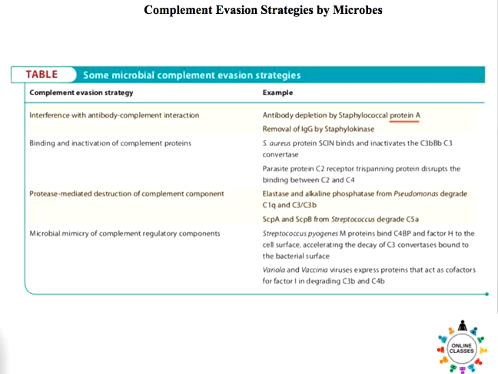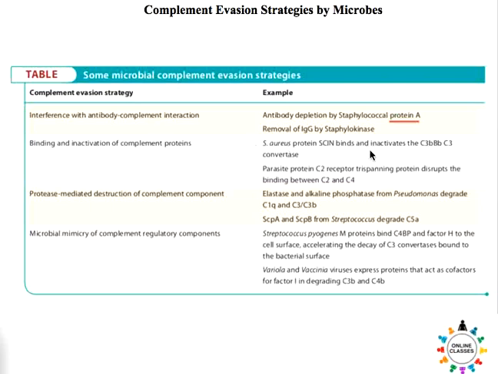Because there is always a race between microbes and the host, microbes always tend to evolve as the host evolves. That means the microbes have some kind of evasion strategies so that they are no longer recognized by part of the complement system. For example, Staphylococcus has a protein called protein A which can bind with the antibody, and therefore it reduces the total amount of antibody in the serum. So the antibody is no longer available to generate the antigen antibody complex.